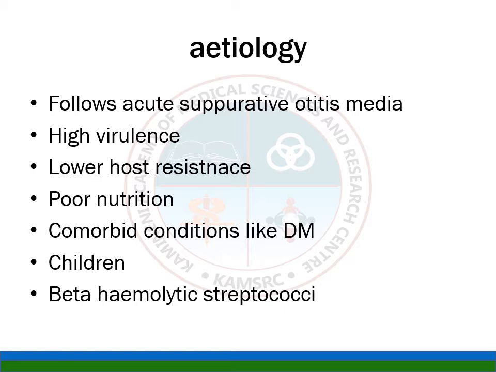Why does it happen? Etiology is following acute CSOM, an acute attack of CSOM, high virulence, low host resistance, poor nutrition, comorbid conditions in children, and the culprit is beta hemolytic streptococci. Most of the cases you will have beta hemolytic streptococci.